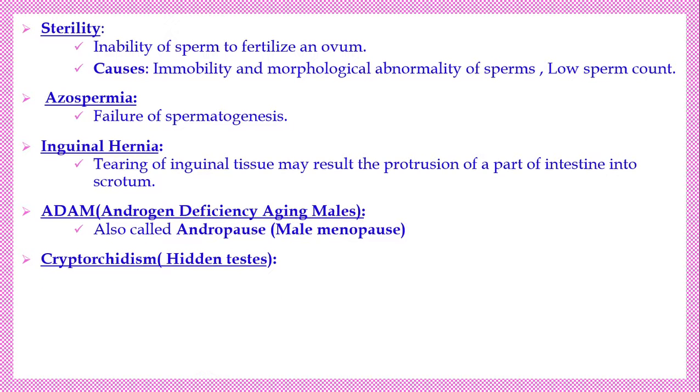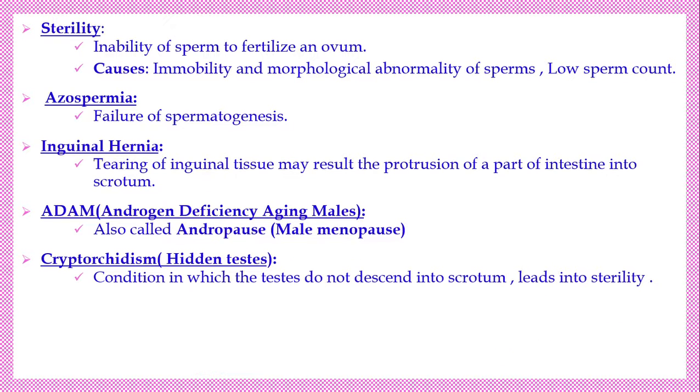Next, cryptorchidism. Hidden testis. Normally, in the 7th month of gestation, the testes formed in the abdomen get down into the scrotum, but here they do not come down. Condition in which the testes do not descend into the scrotum leads to sterility. The testes stay in the abdomen without coming into the scrotum. Then the testis cannot produce effective, active sperms. Next, hydrocele.